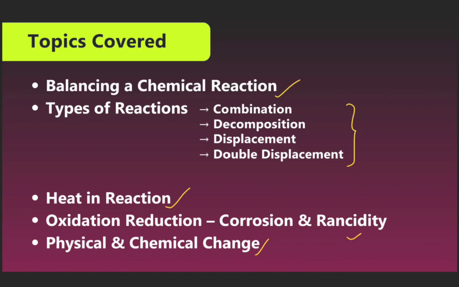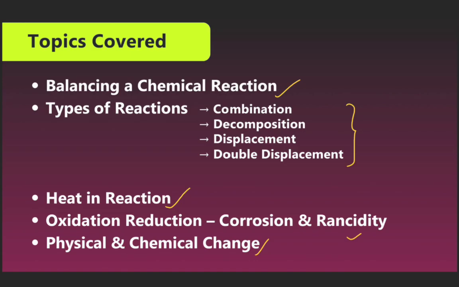There are many types of chemical reaction, such as combination reaction, decomposition reaction, displacement reaction, and double displacement reaction. First we cover these four reactions. In addition, we discuss heat in the reaction, oxidation and reduction, and corrosion and rain acidity.